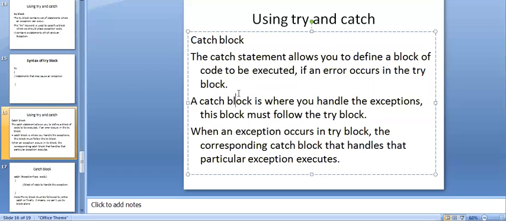So we can simply say this: if an exception arises in the try block, the corresponding catch block that handles that particular exception is executed. In a simple way, the catch block is used to handle the exception that arises in the try block. That is the reason for using a catch block. And this block must follow the try block.